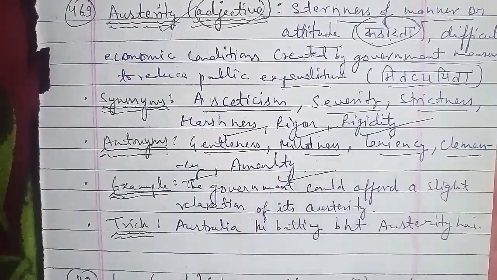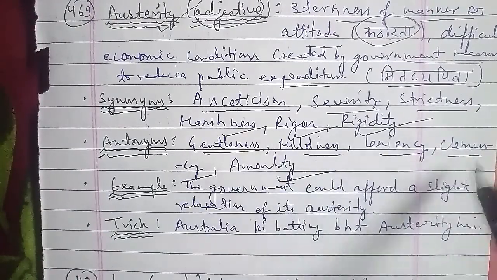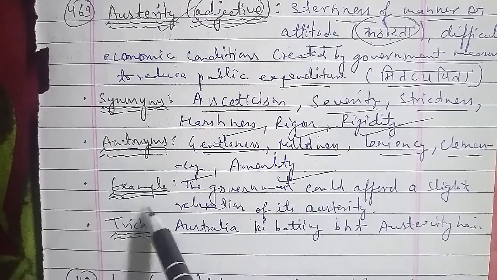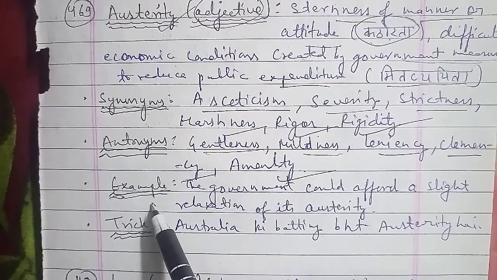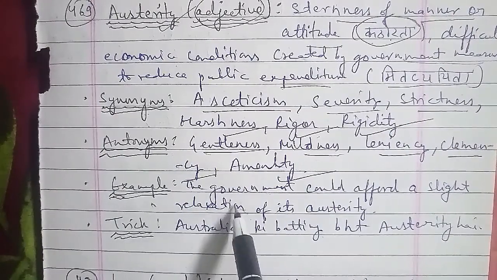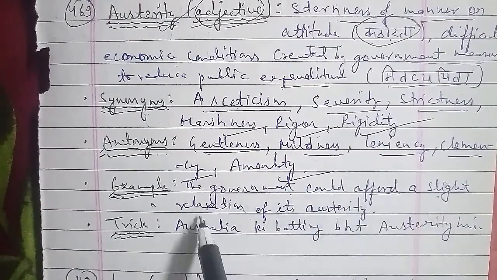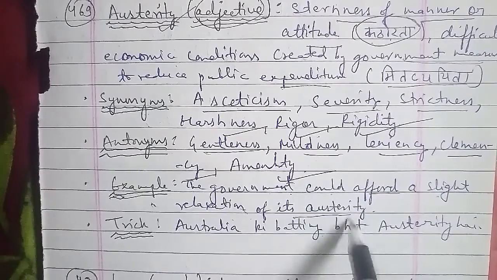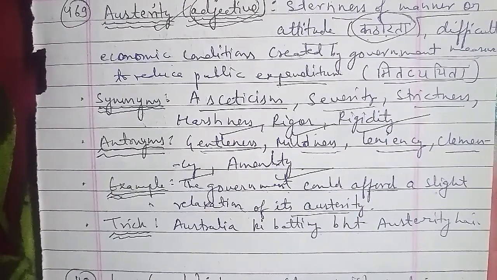Now the examples of austerity, how you use the word austerity in framing your sentences while you are talking to someone. The example of austerity is: the government could afford a slight relaxation of its austerity. तो बेसिकली गवर्नमेंट जो है वो अफोर्ड कर सकता है एक स्लाइट रिलैक्सेशन ऑफ इट्स ऑस्टेरिटी, उसकी अपनी खुद की कठोरता में वो थोड़ा सा रिलैक्सेशन दे सकता है.